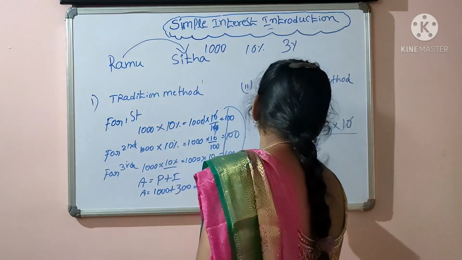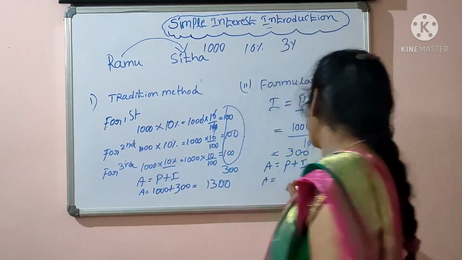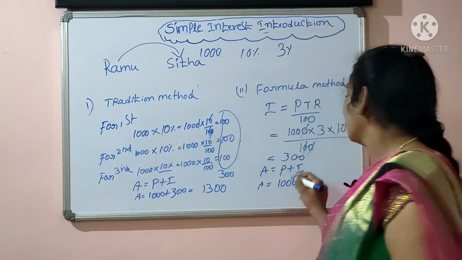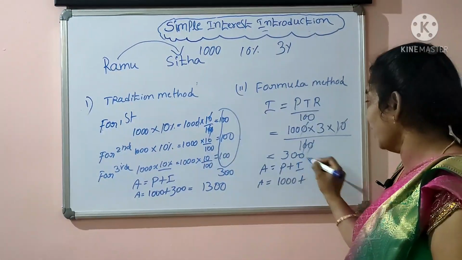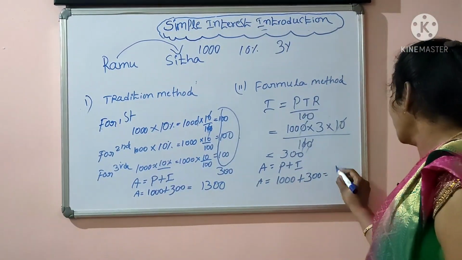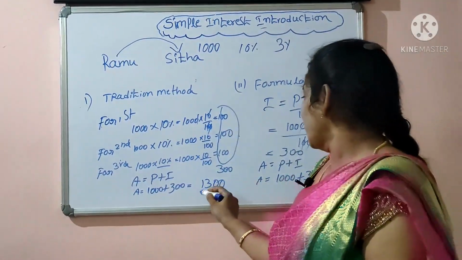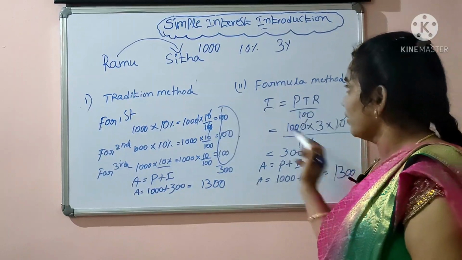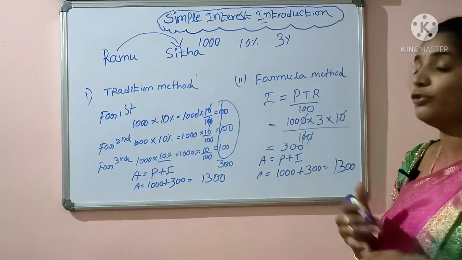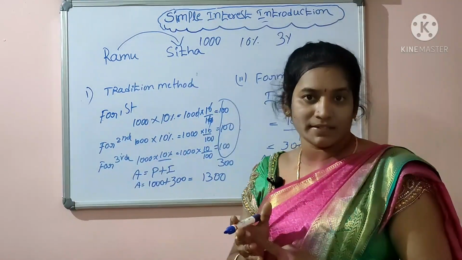So the amount formula is A equal to P plus I. What is the principal? 1000 plus interest, how much? 300. Totally the amount is 1300. Here 1300, here 1300. Traditional method and formula method, the answer is the same. You can follow any method, but use the method which takes less time.